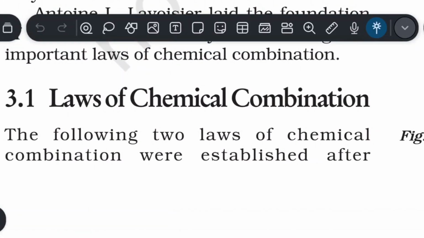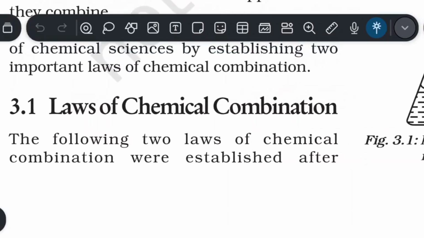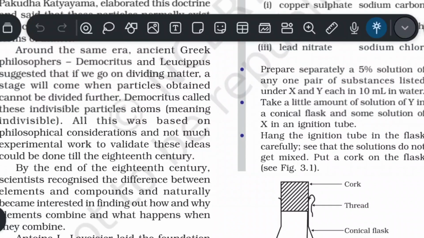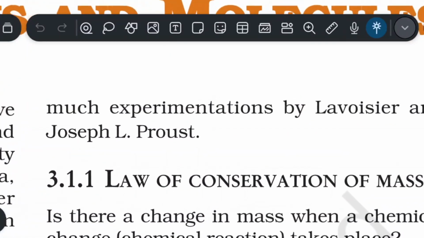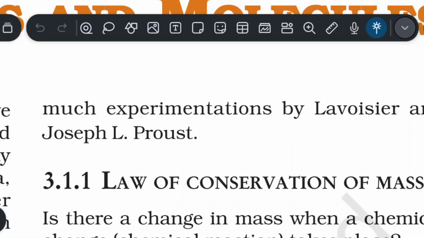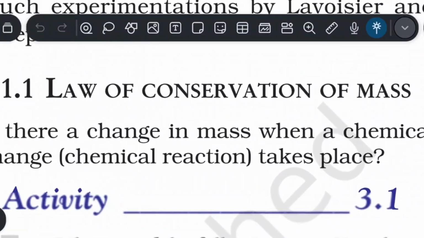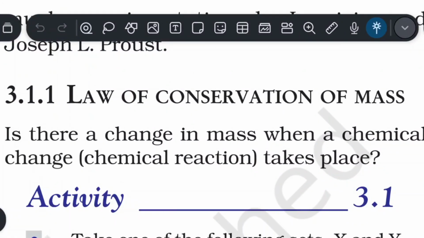3.1 Law of Chemical Combination. The following two laws of chemical combination were established after much experimentation by Lavoisier and Joseph L. Proust. Now, 3.1.1 Law of Conservation of Mass.